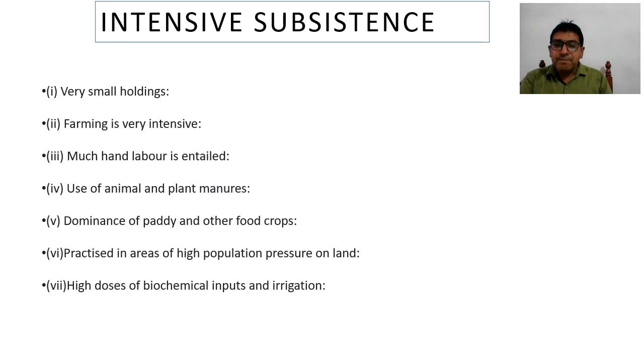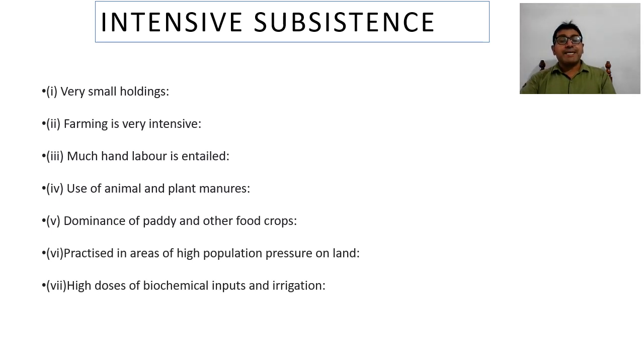People in India, the poor people, don't have big houses, so they are not able to manage a separate storehouse. That's why the storage of paddy is easier and its per hectare production is higher. That's why in intensive subsistence farming, rice is the most important crop.